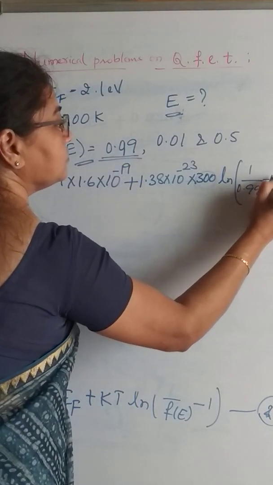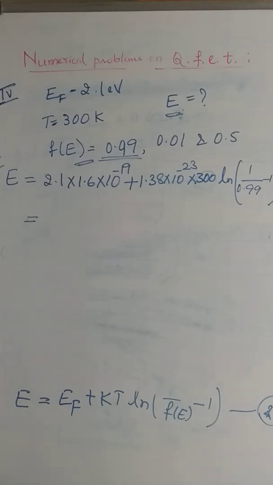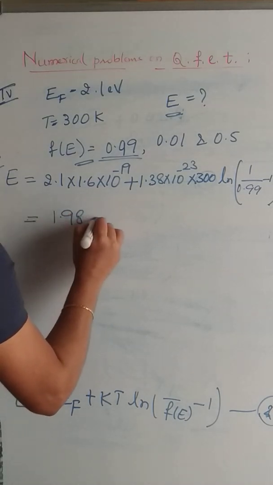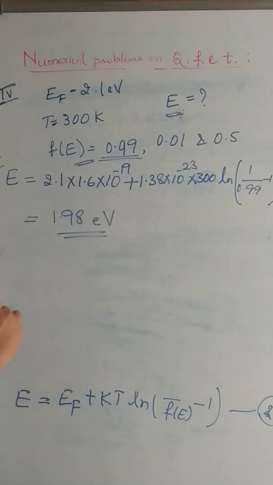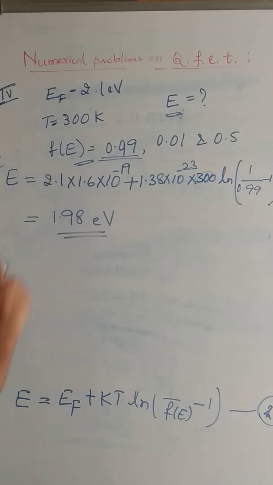Simplifying this, we get the energy value E equal to 1.98 electron volt. First we get it in terms of joules, then converting it into electron volts, we get 1.98 electron volts.